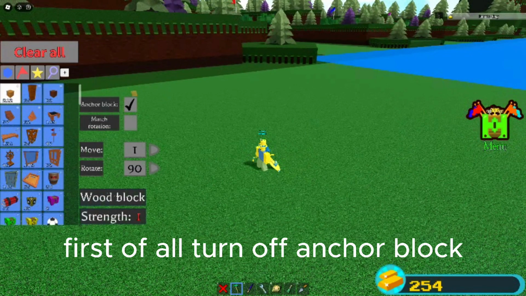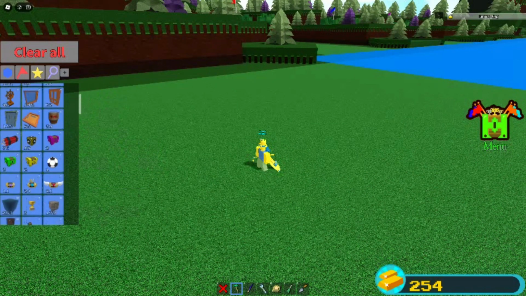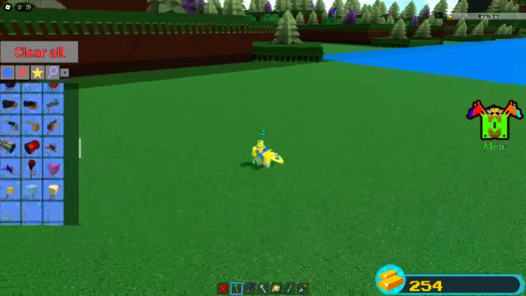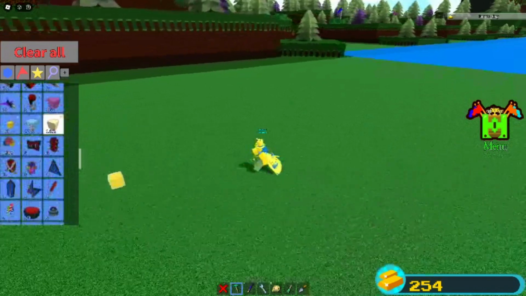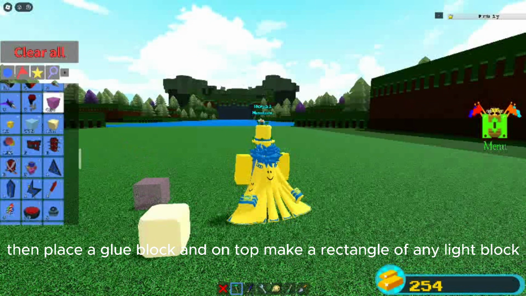First of all, turn off anchor block. Then place a glue block, and on top make a rectangle of any light block.